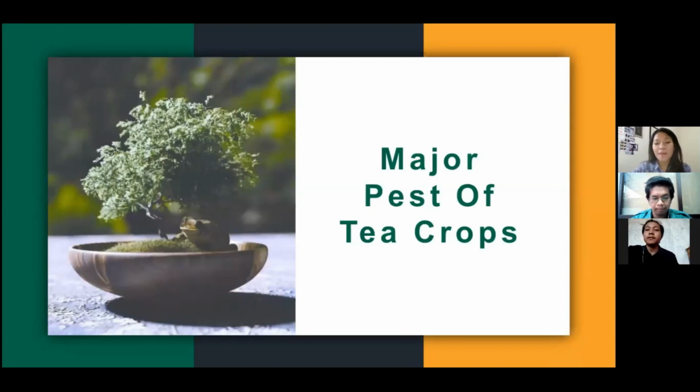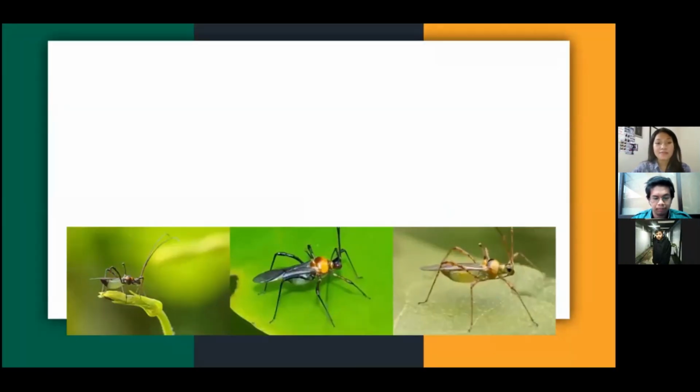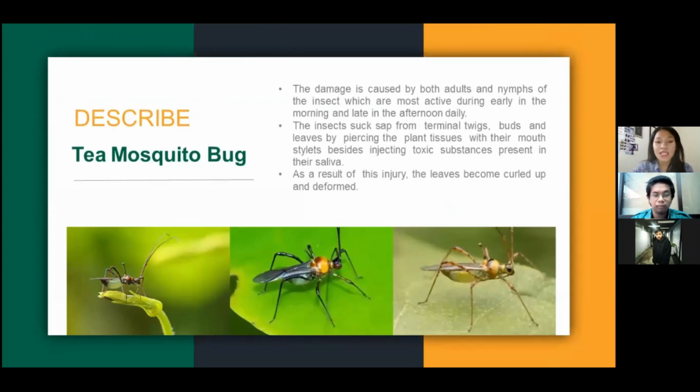And then, major pests of tea crops. The first one is the tea mosquito bug. The damage is caused by both adults and nymphs of the insect, which are most active early in the morning and late in the afternoon daily. The insect sucks sap from terminal twigs, buds, and leaves by piercing the plant tissues with their mouth stylets, besides injecting toxic substances present in their saliva. As a result of this injury, the leaves become curled up and deformed.